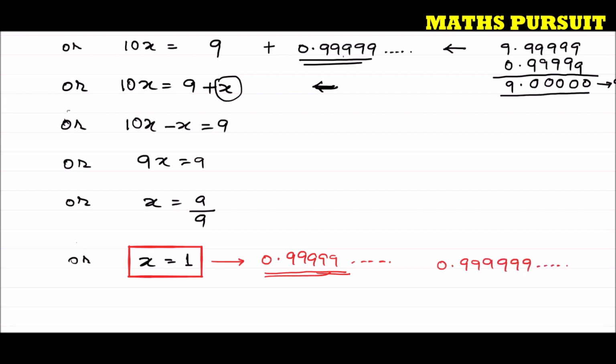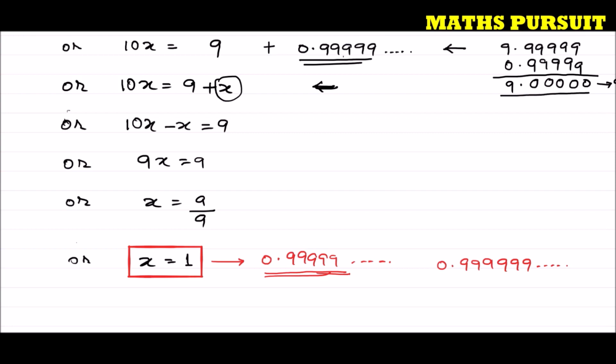Hardly there is any difference between 1 and 0.9999. The difference would be 0.000001, which is equivalent to 0. For that reason, we got x is equal to 1, and we can say that we are not surprised.